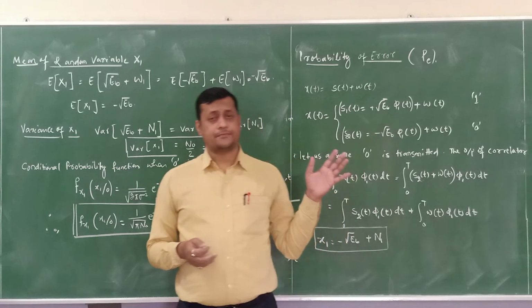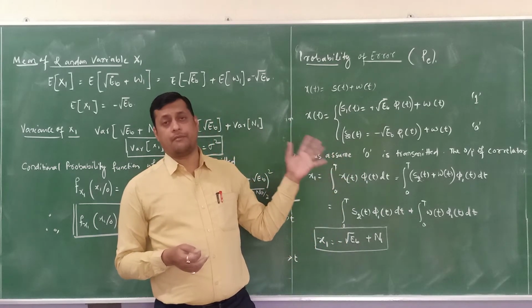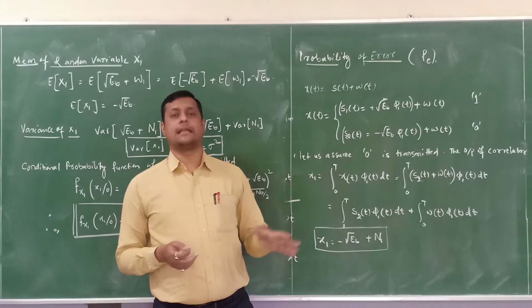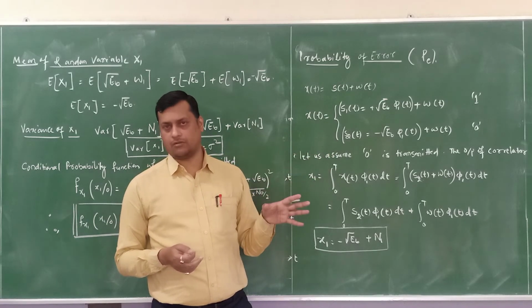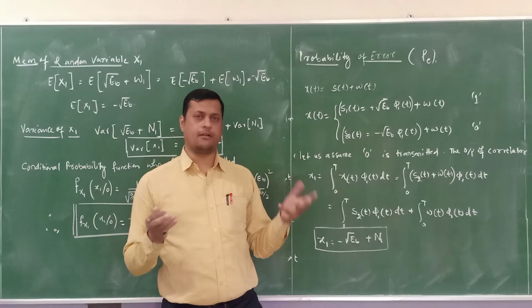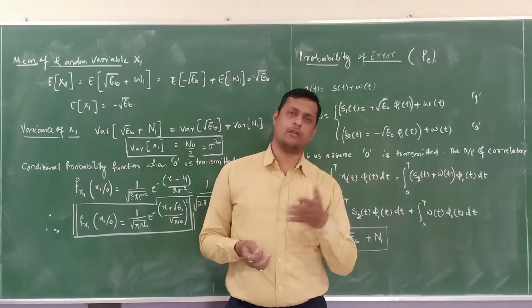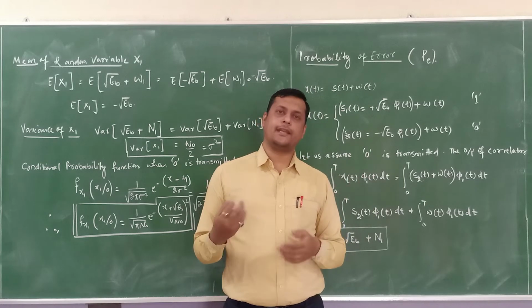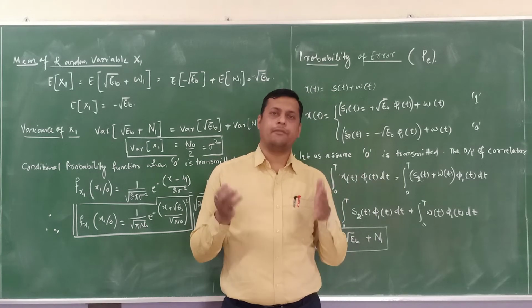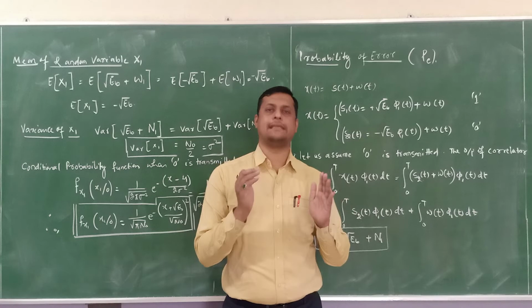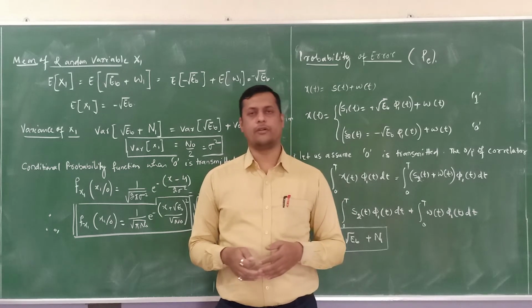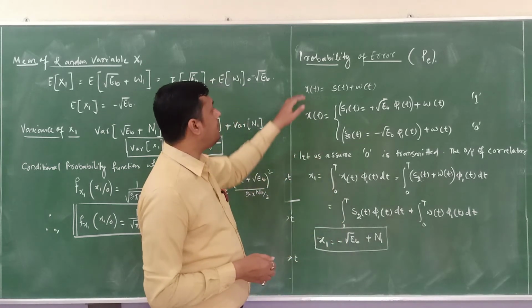So the probability of error must be very negligible, towards 0. It cannot be exactly 0, because that is only the ideal case, but it is near 0. If it is very less, then we can say that the effect of noise on the bit stream is less, and we have reconstructed the original signal. Now step by step we can see.